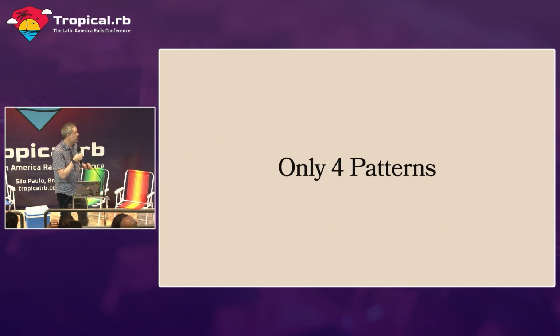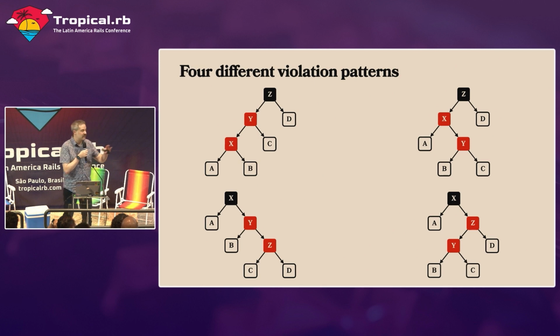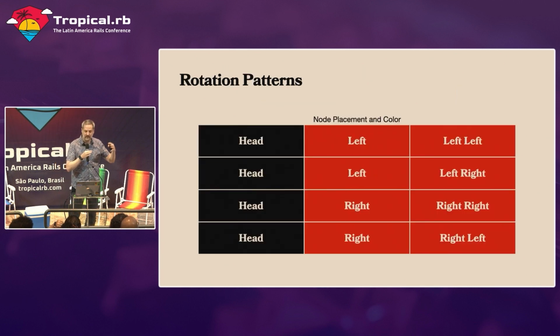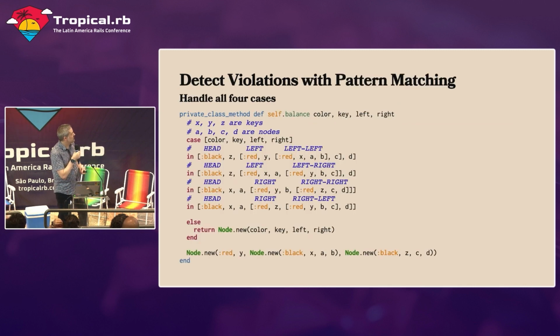And it turns out there are only 4 different patterns we have to detect inside of our red-black tree, 4 different violations, and that's these different 4, all the combinations of red, left and right children. And what's really, really nice is that all of these can be rotated into the same tree, so we can rotate them all into a tree like this. And I've taken these trees and broken them down into a table. The table looks like this. So this is kind of our table. We need to detect a black head, a red left, et cetera, and then we can just convert that straight into our Ruby pattern matching code like that.